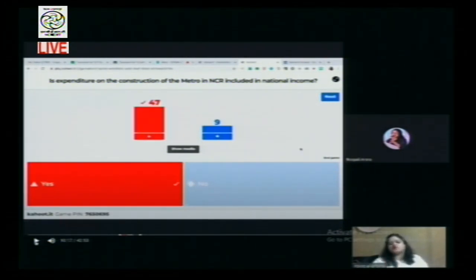So through Kahoot, what we are trying to do is that we just ask a question, all the students answer at the same time during a time span, and we can see how many students answered it correctly and how many students answered it wrong. And then it can be followed up by discussion during the live virtual classroom, and the students can learn each and every concept systematically, but in a fun way.